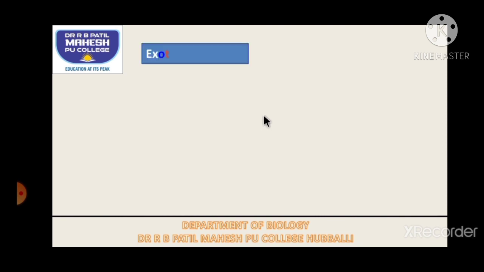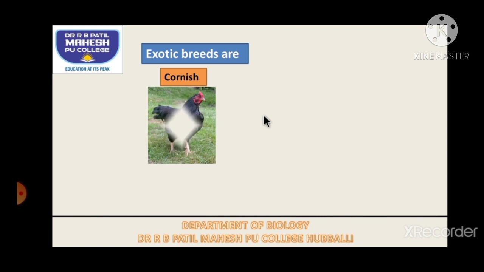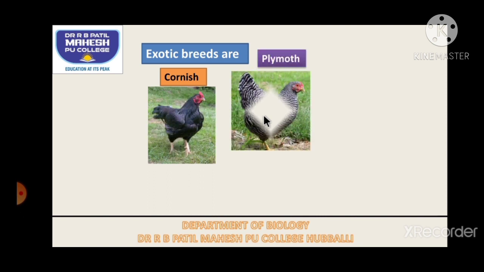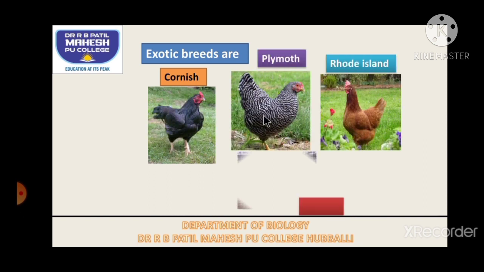Whereas exotic breeds, which are not native to India, have a few examples such as Cornish, Plymouth, Rhode Island, and the Leghorn. So these are a few examples of exotic breeds. Now, if we have a poultry farm, how do we take care of our fowl and also the farm? So similar to dairy farm, this question can also be asked for 3 to 5 marks.